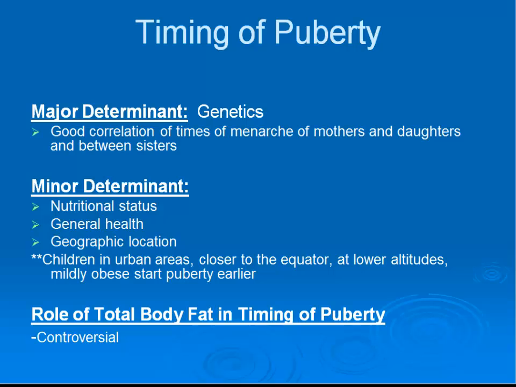The timing of puberty is mostly a function of genetics, with a good correlation of the timing of menarche between mothers and daughters and between sisters. Minor determinants include nutritional status, a child's general health, and geographic location. The role of total body fat in the timing of puberty is controversial.